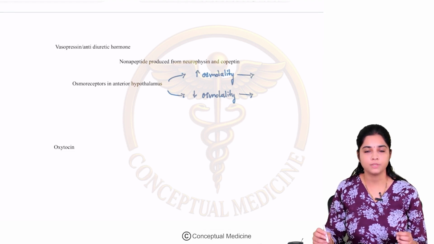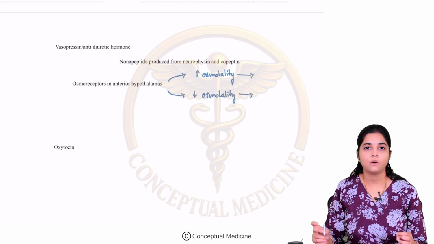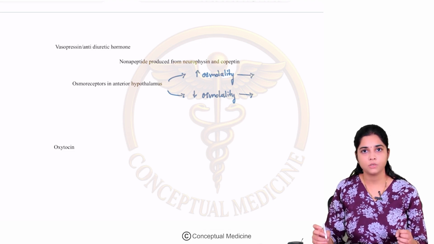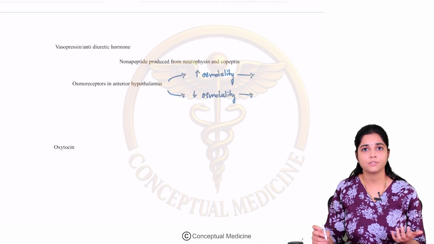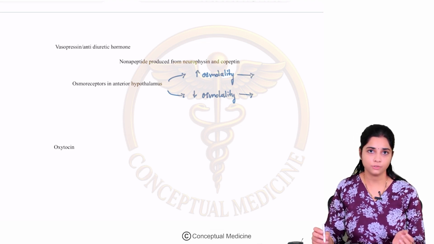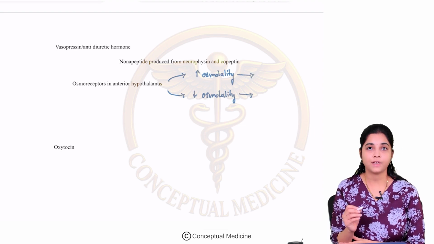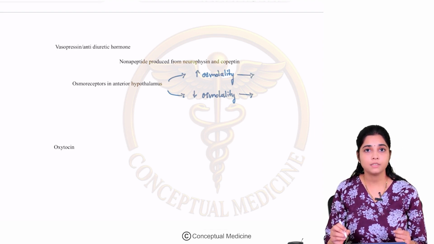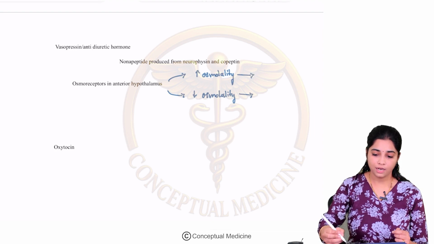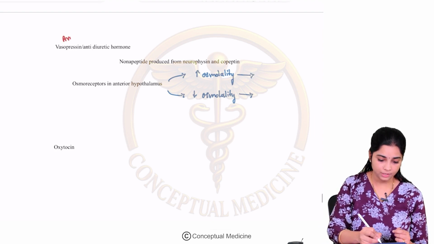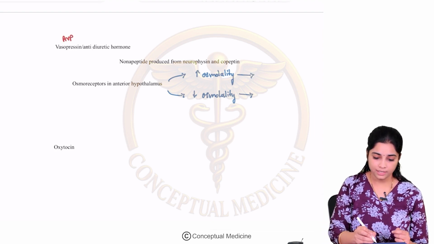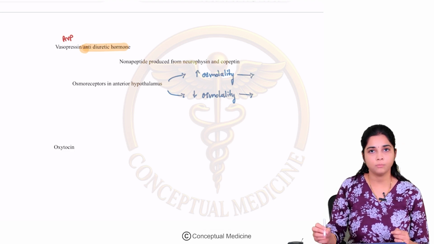Which are the two hormones? It is your vasopressin or your antidiuretic hormone, and your oxytocin. So let us understand the basic functioning and the physiology of your neurohypophysis. The first hormone that we should be learning is your vasopressin. Vasopressin is also called arginine vasopressin or AVP, and it is also called your antidiuretic hormone.